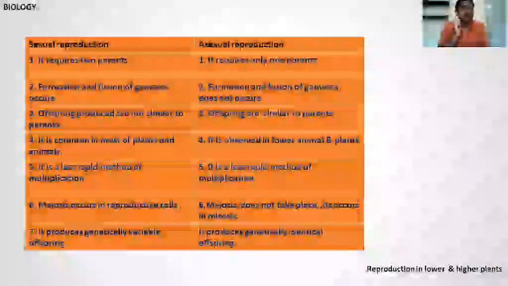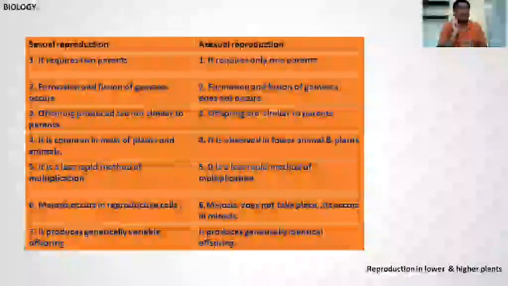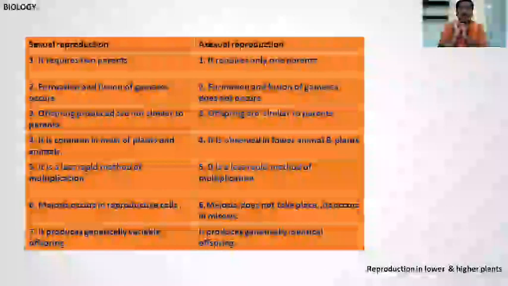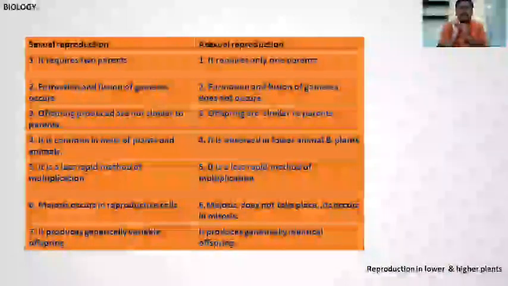Second point, the formation and fusion of gametes occurs in sexual reproduction because it is biparental, two parents are involved, and these parents produce gametes and the gametes fuse. Fertilization takes place. In asexual reproduction, formation and fusion of gametes does not occur because only one parent is present.